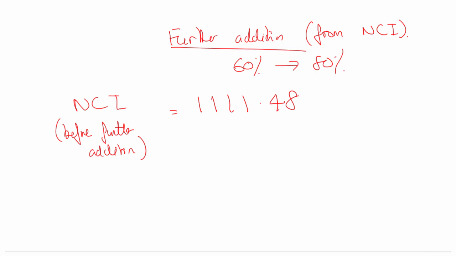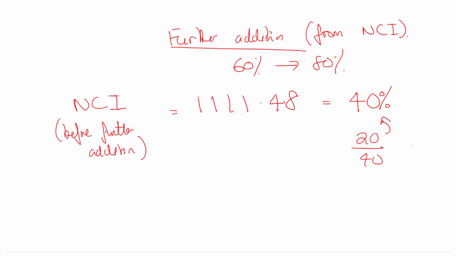1111.48, and I just acquired an extra 20%. Think about it, this is worth 40%, and I've acquired not 20% of NCI, I've acquired 20% of the whole. So I've acquired 20 out of this 40.